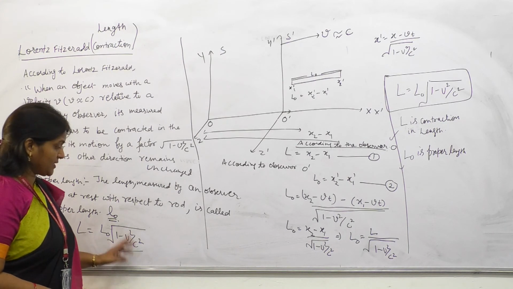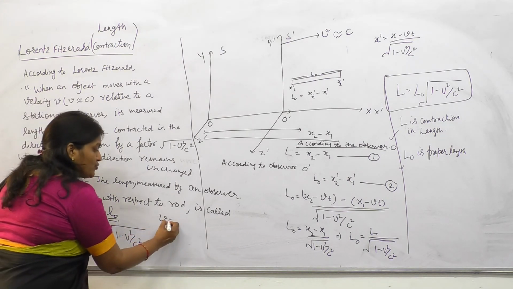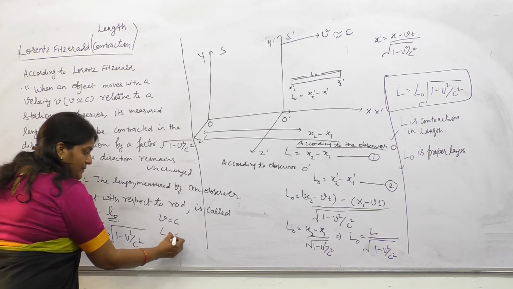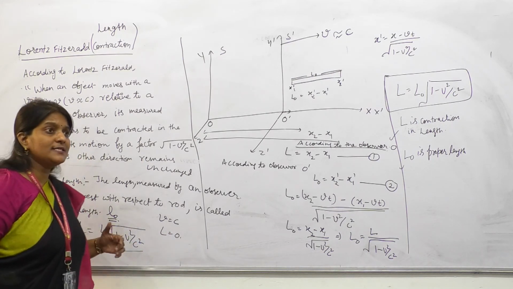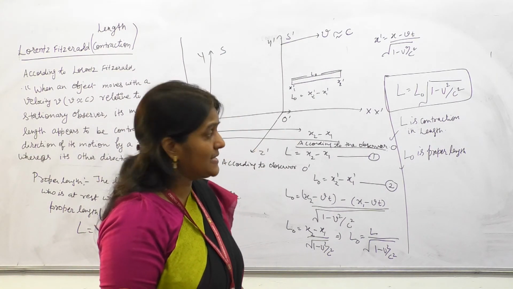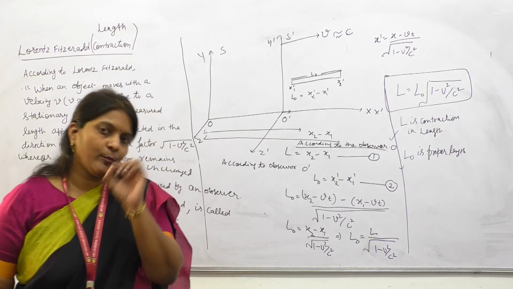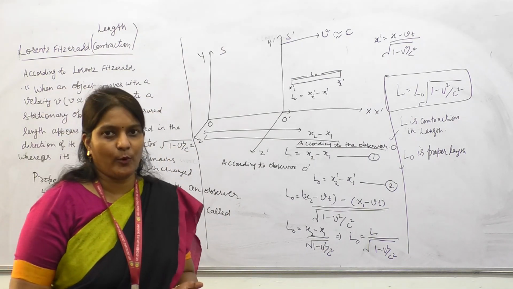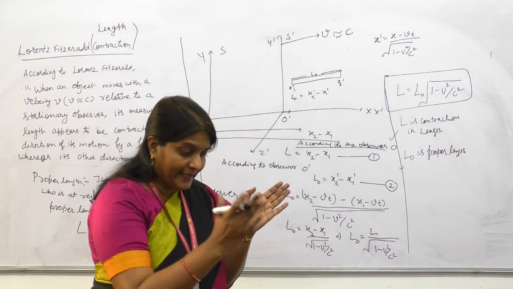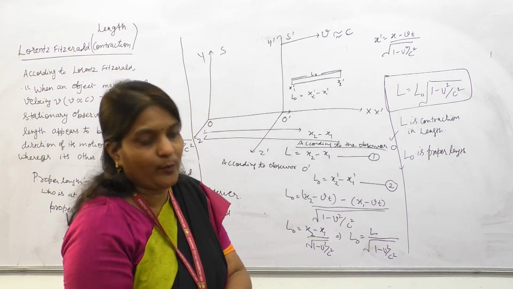Let us suppose V is equal to C. Then it will be 0, so the length will be 0. It means if the object is moving with the velocity of light c, then it appears as a point. It's not a length. It appears like a point.